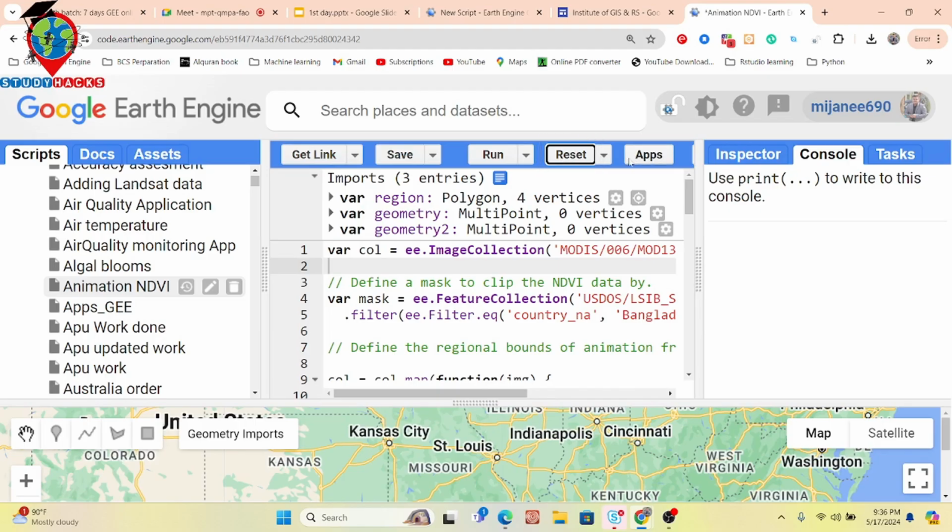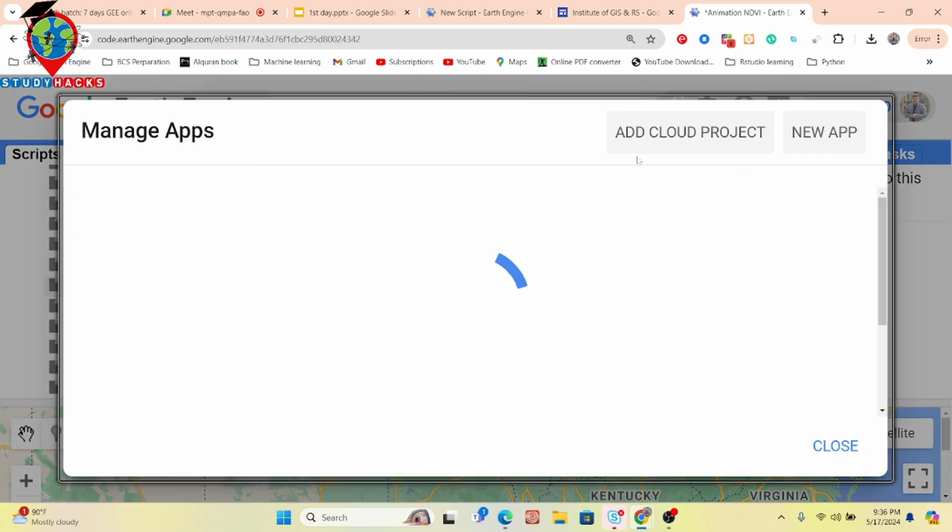Okay. Also you can see the apps button. It is another application in the Google Earth Engine platform. Google Earth Engine is also used for creating different types of web applications. It also provides remote sensing web applications. Suppose I will show you some examples. Suppose I click on the apps tab.